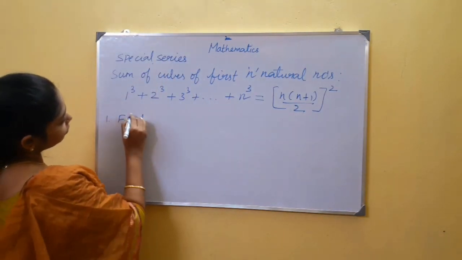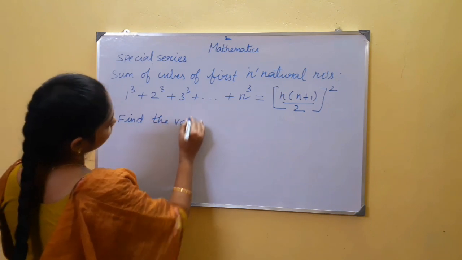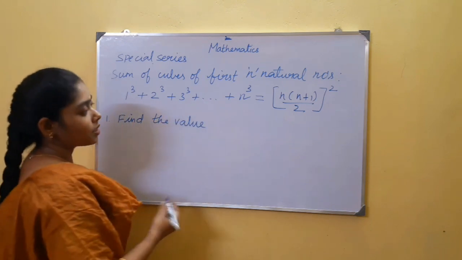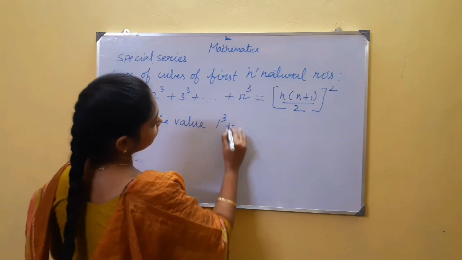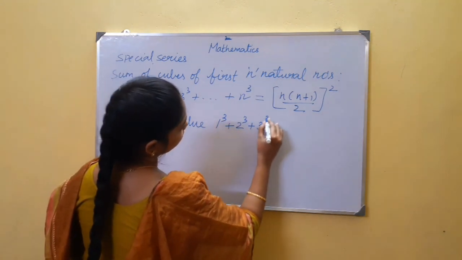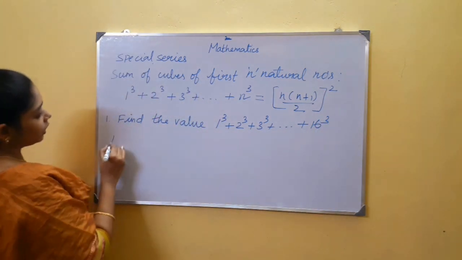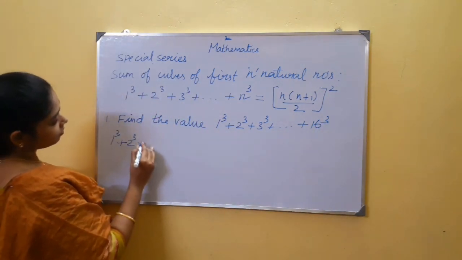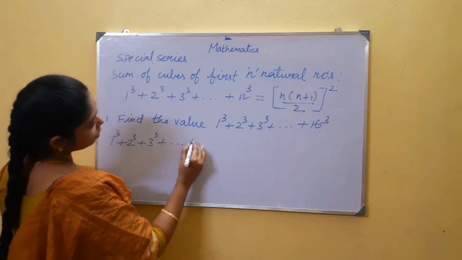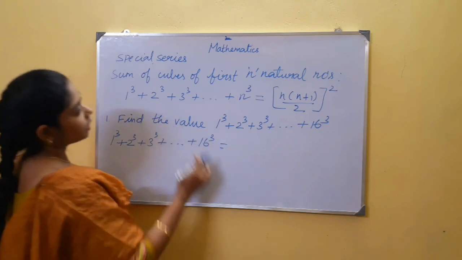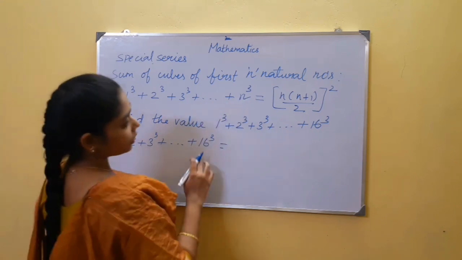Now find the value of sum of cube of first 16 natural numbers. Now take the series, goes on up to 16 cube. Here compare this with the formula, n value here is 16.